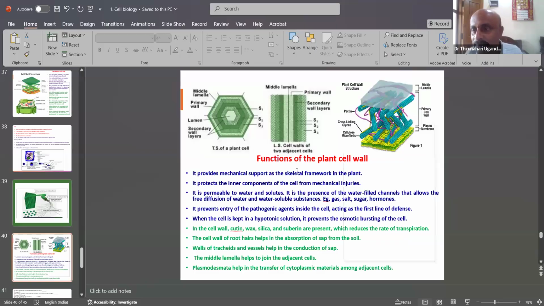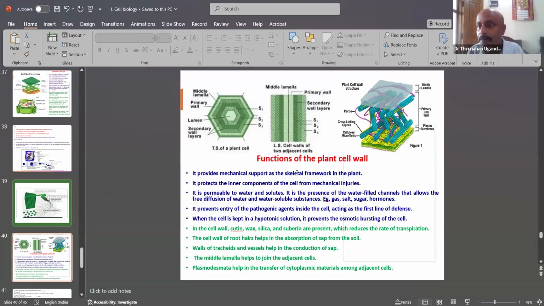This is also the function of the plant cell wall. So what is the important function? How to identify it? What are the major works that can be done by the plant cell wall? It provides mechanical support as a skeletal framework in the plant. Skeletal means a definite shape of the plant cells. Without the cell wall, they do not have a definite shape, like animals.